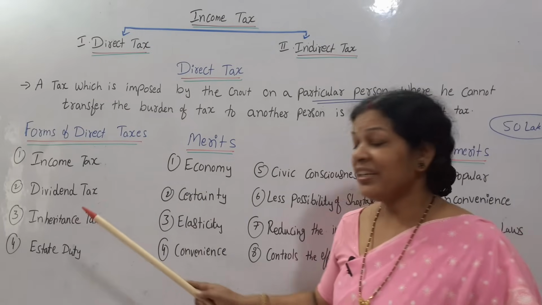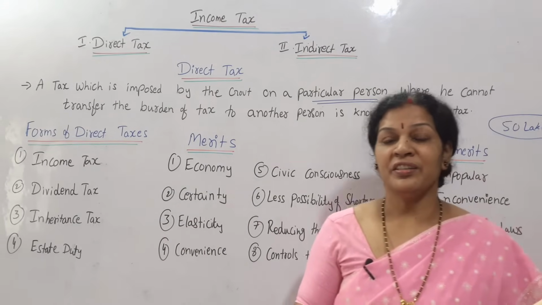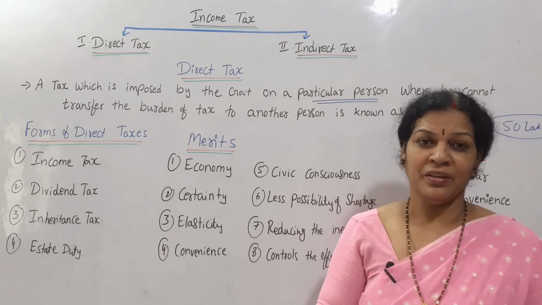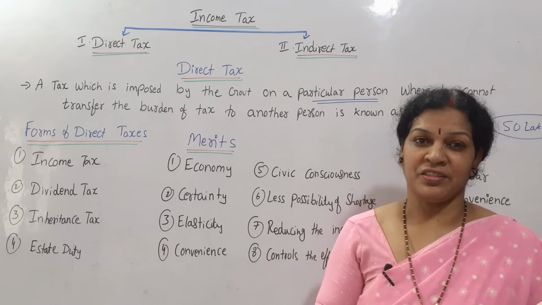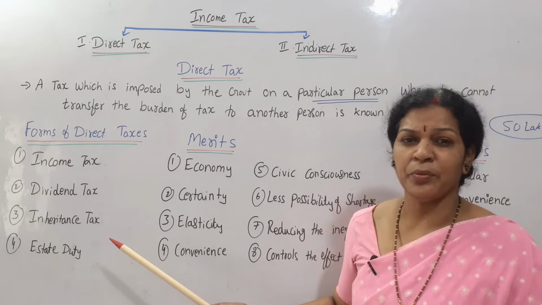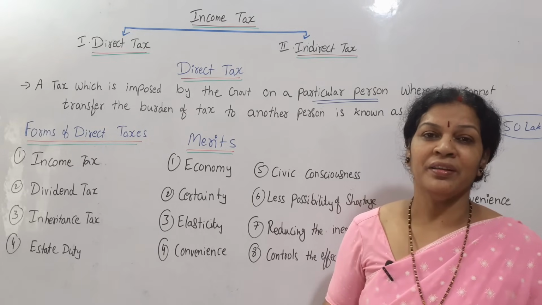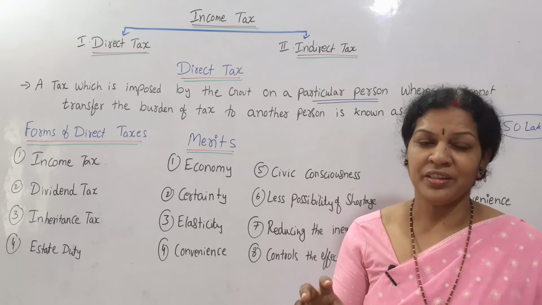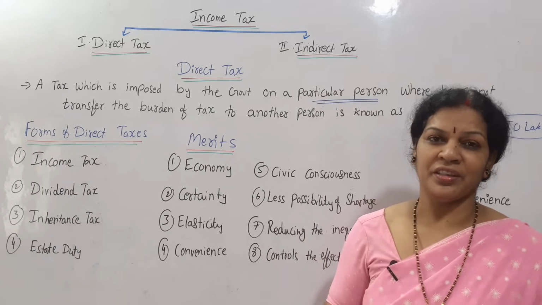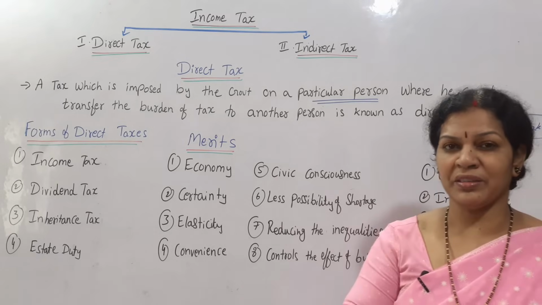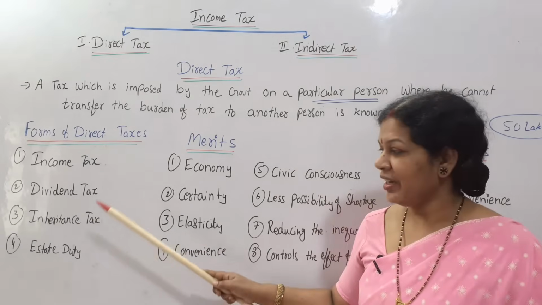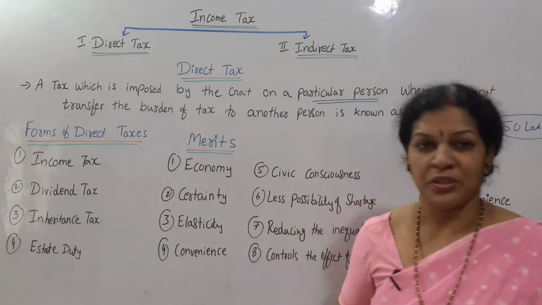Next one is inheritance tax. Inheritance tax means this tax is imposed on property that people receive from their ancestors. So when they are receiving any kind of property from ancestors, on that property also they have to pay the tax. This inheritance tax is slowly dissolving in our country, but anyway it is there. People are paying or not paying, there are some things going on. But anyway this is called inheritance tax. And the fourth one is estate duty.